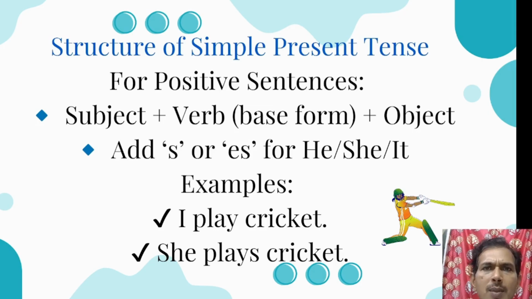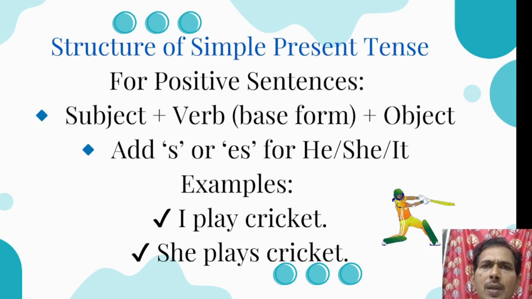And there are some special cases where we add s or es to verb 1. Those special cases are when the subject is a third person singular pronoun. The third person singular pronouns, as you know, are he, she, it. When the subject is any one of those three pronouns, we add s or es to that base form of the verb.